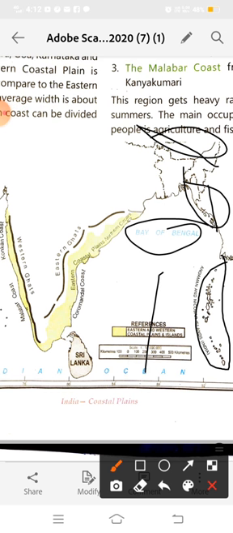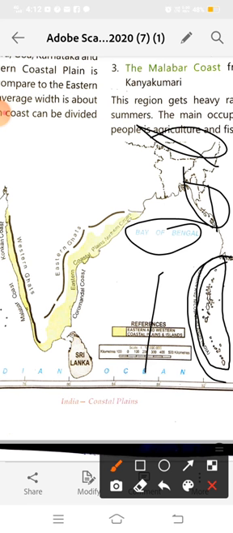Okay, so some of them are of volcanic origin. It means most of the islands which come in the Andaman and Nicobar Islands were formed as a result of volcanic origin. They are around 300. Now, how many islands are here? 300 islands in all. It means the Andaman and Nicobar Islands are a group of 300 islands.